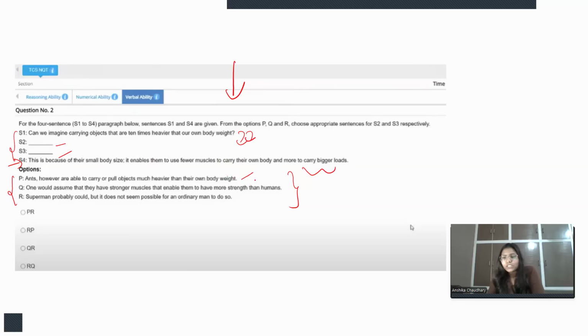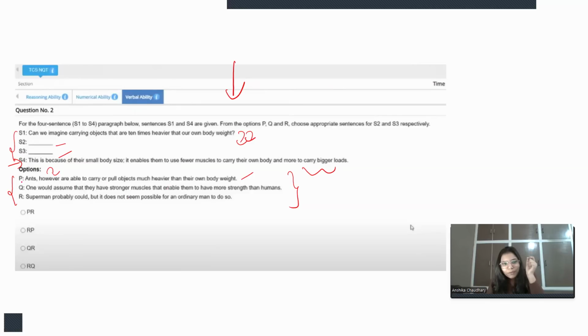See, this can possibly be the next statement, but here it is something contradictory. Because we are using however, that means we have said something, then we are saying however, so it is something contradictory.